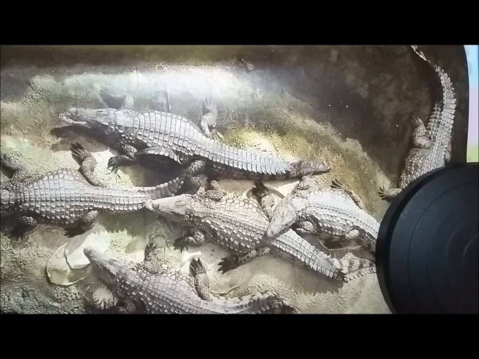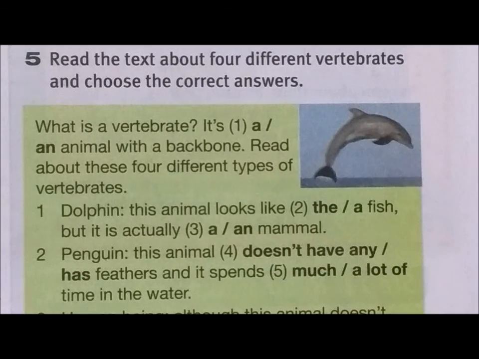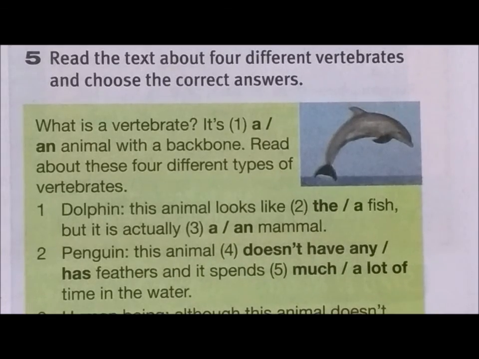They like to bake on the sand, like what you are seeing now on the picture, or in the mud near the edges of the water. And I hope the explanation of these 3 vertebrates would be an interesting knowledge for you. Now it's time to answer this exercise.